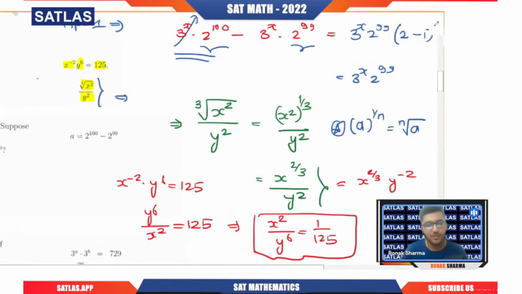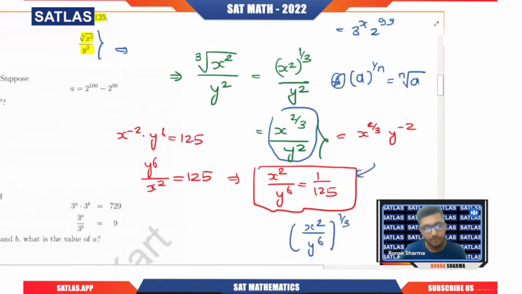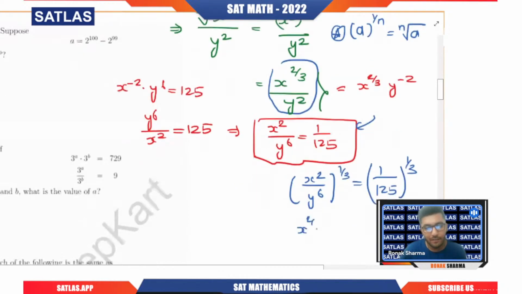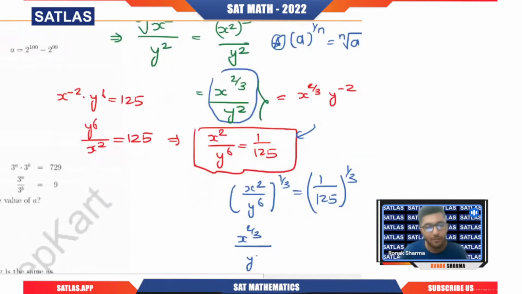If you cross multiply, you'll get 1 by 125 equals x square by y power 6, or even if you take the reciprocal, you're going to get the same thing. Now I know that I'm having x power 2 by 3 and y square. Clearly, I hope that you are able to comprehend that we can only get this thing when we raise power 1 by 3 on both sides. Clearly, on the left hand side, we will get x raised to power 2 by 3 divided by y power 6 by 3, that will be y square.